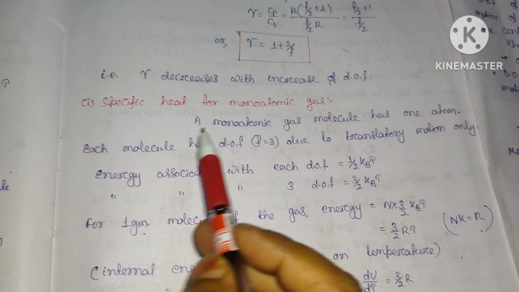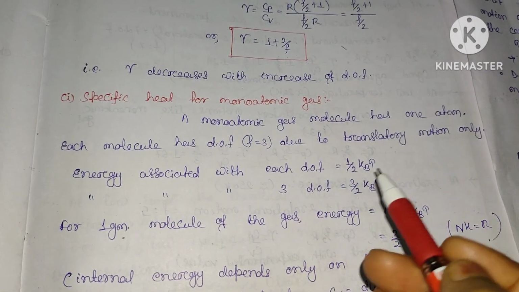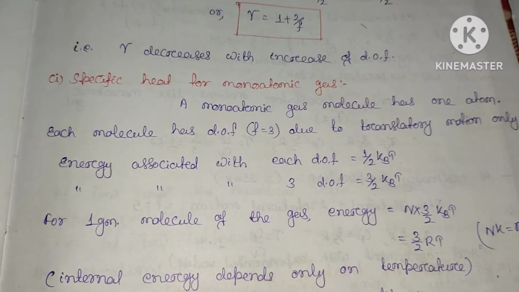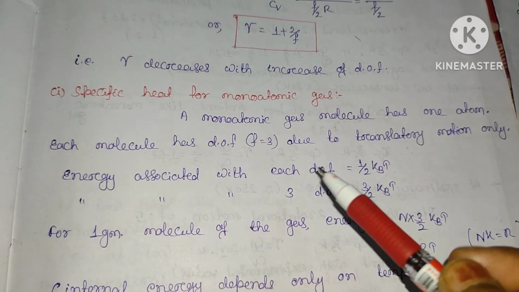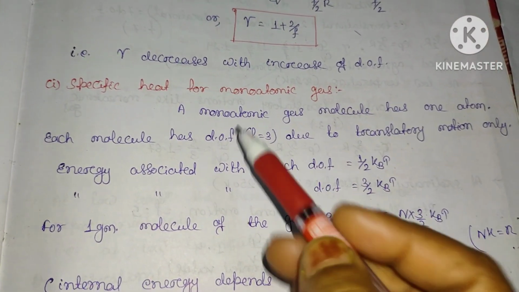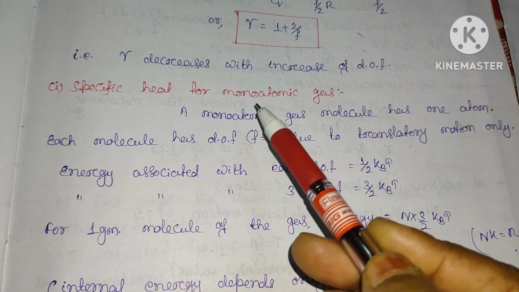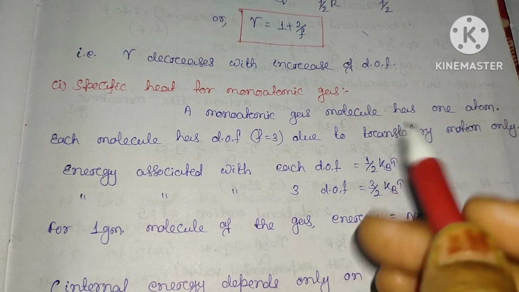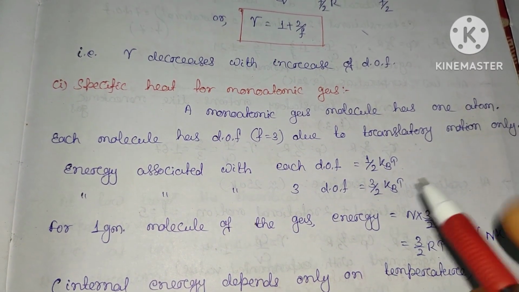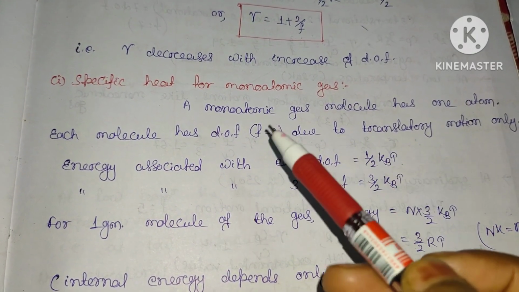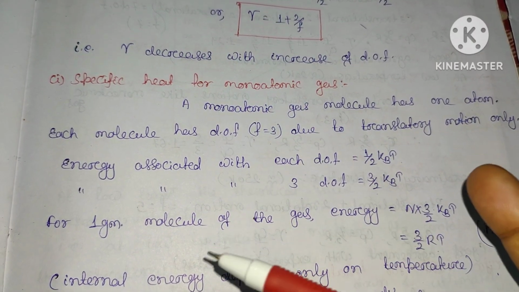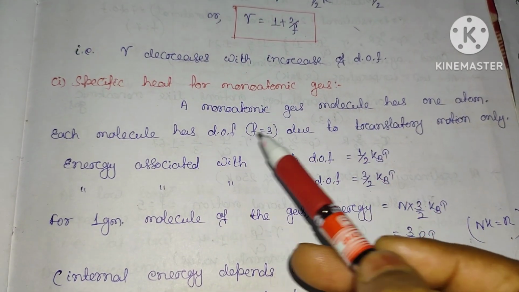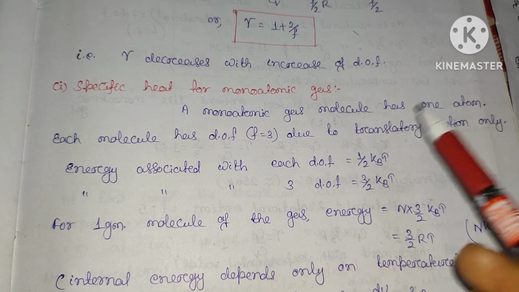Now the specific heat for the monoatomic gas. First of all, we must know what is the monoatomic gas. Monoatomic means it contains a single atom. So the monoatomic gas is a gas in which atoms are not bound to each other. Actually they are free to move. So this is called the monoatomic gas. It contains a single atom.